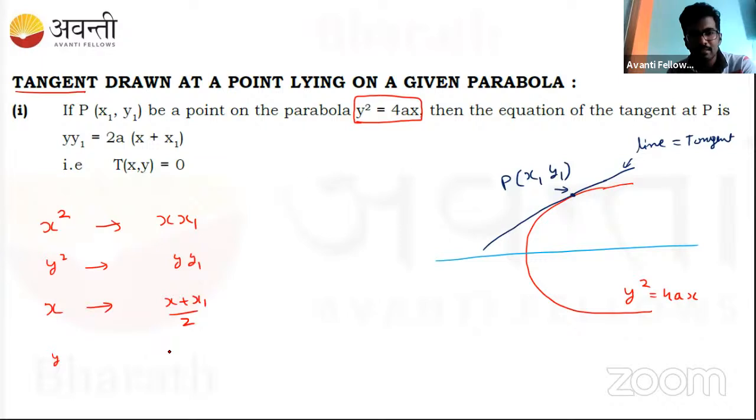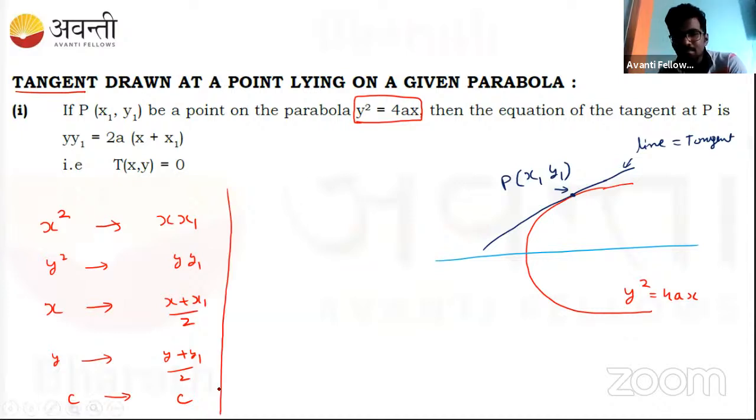Wherever y is there, we replace that with y plus y1 by 2. And wherever a constant is there, we do not do anything, we just write the constant. Do you know this method? The same thing we'll do here.